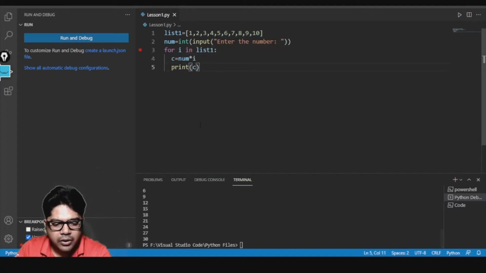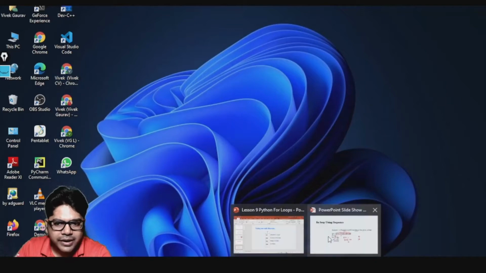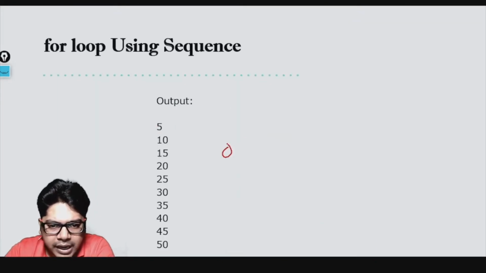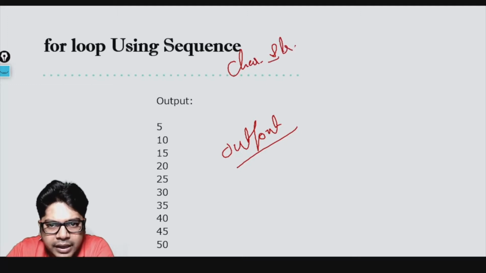So this is how we can go through the list. This is also very simple, not a very complicated one. Okay, so we got the output as required. So now you know how to travel through the strings, through the characters in a string, right? And then you know how to go through the items in a list, right? Okay, this can be done.